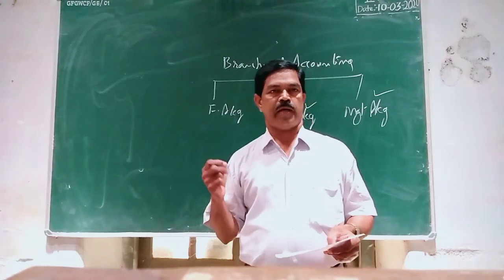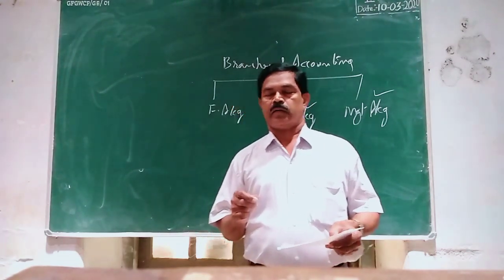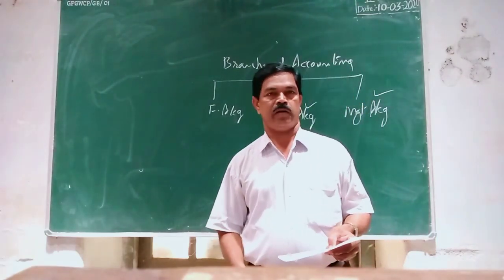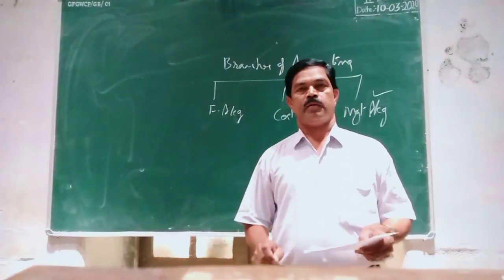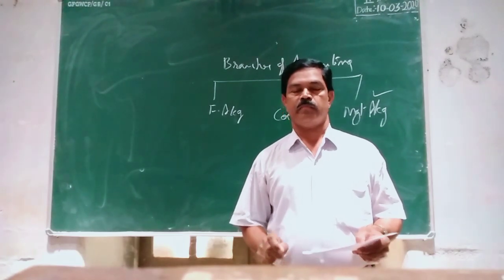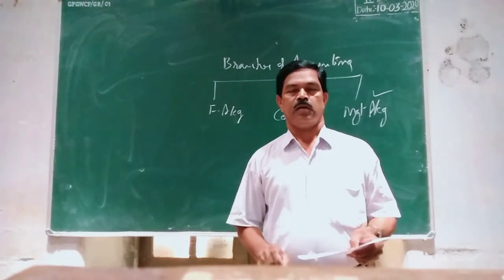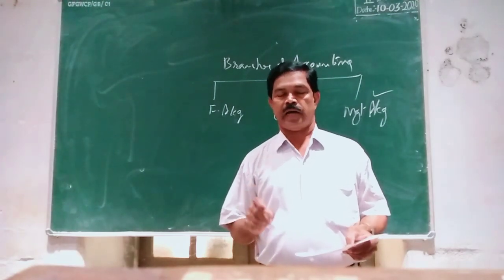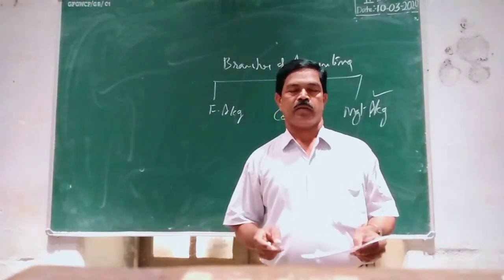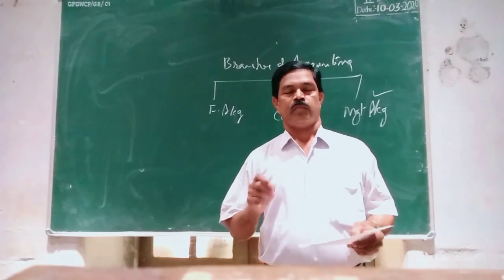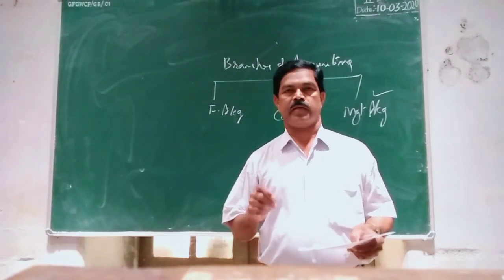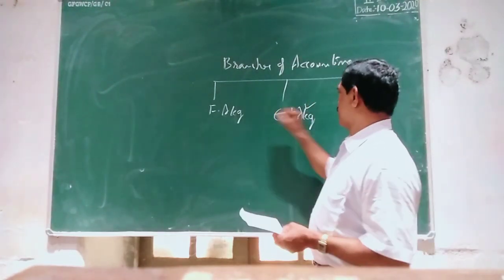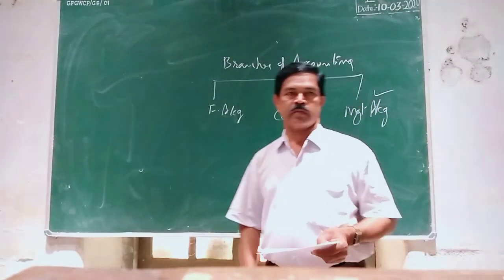So this branch of accounting known as management accounting is mainly concerned with helping the management to take managerial decisions, or for the purpose of planning, organizing, directing, controlling and taking business decisions in an effective manner. So these are the three branches of accounting.